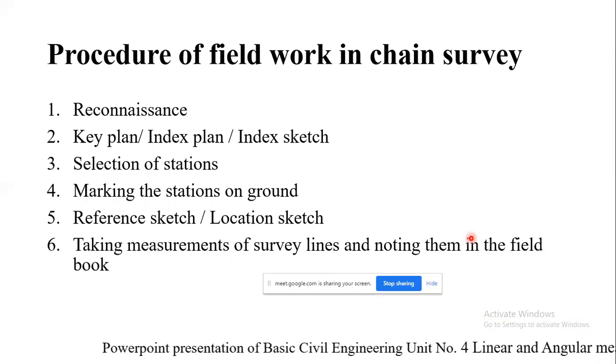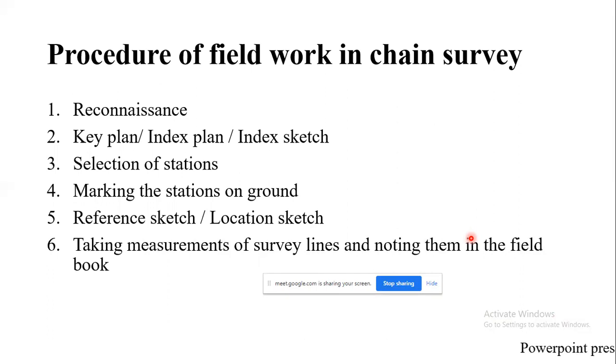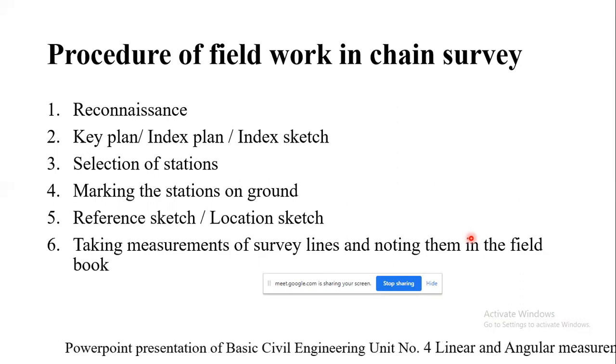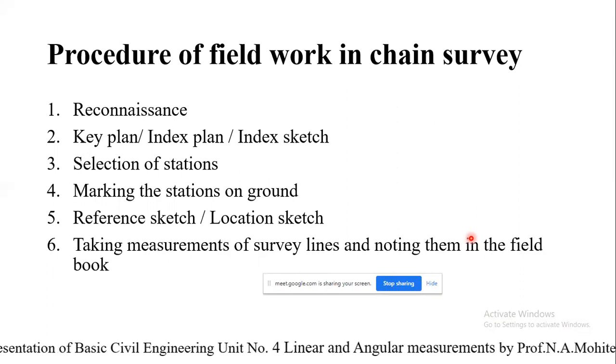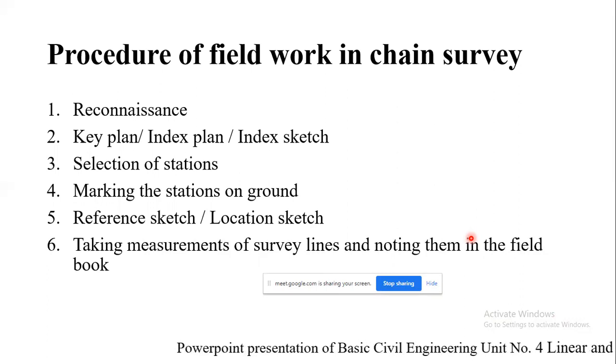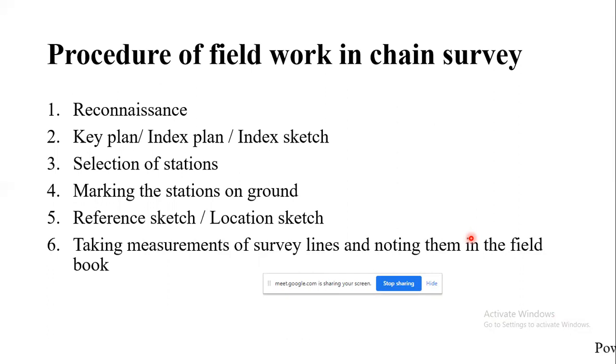Chain survey: first one, reconnaissance. Second one is preparing a key plan, which is also known as index plan or index sketch. Next, selection of stations, which should be intervisible from each other and without any obstacles. Then we'll be marking the stations on the ground by making use of wooden pegs. Then prepare a location sketch or reference sketch. If somebody removes that wooden peg, in order to relocate that main station point, you can have that with you so that you can relocate it.